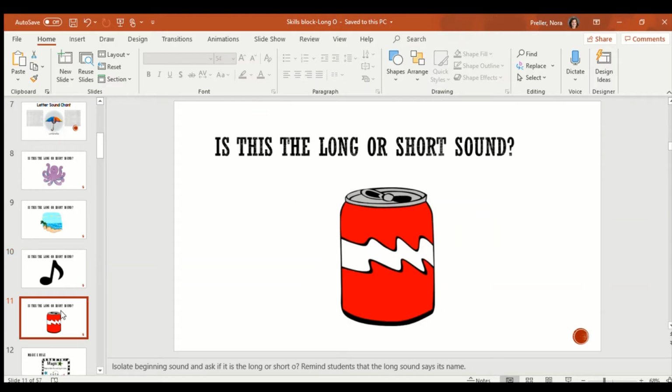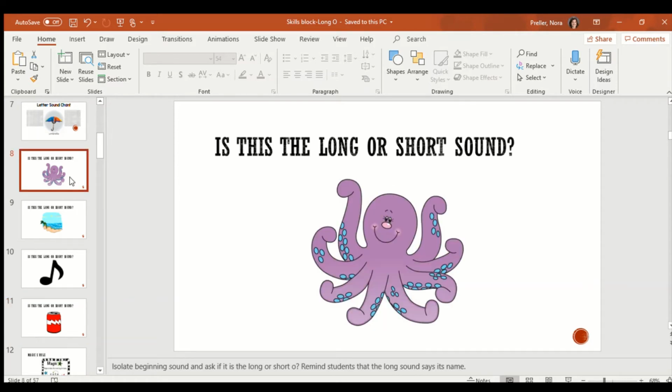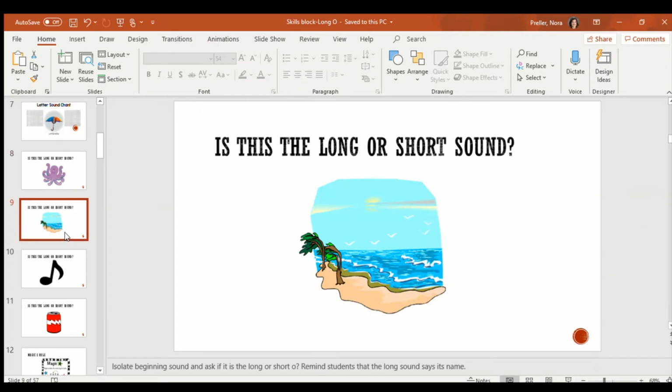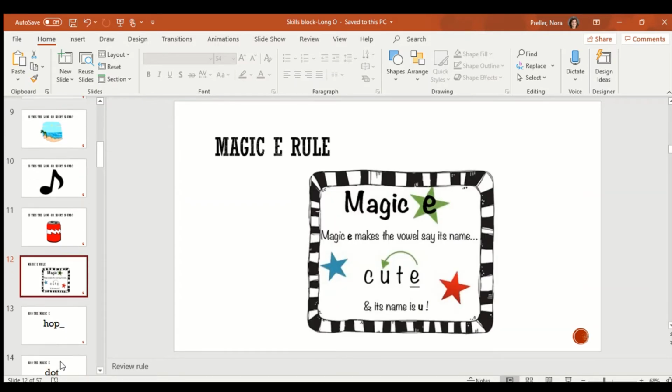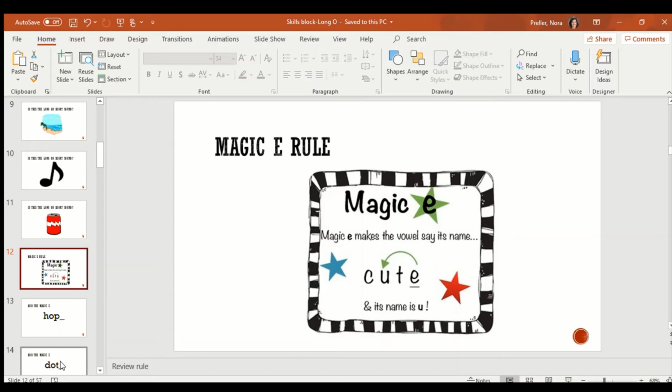This is a coke. Tap out coke and listen for the O sound. Did you tap out k, ō, k? Coke? What did you hear in the middle? That's right. O. Is O short or long? O is long. Good job. So you were able to tell me when it was short, like octopus, and when it was long, like ocean. Good job.